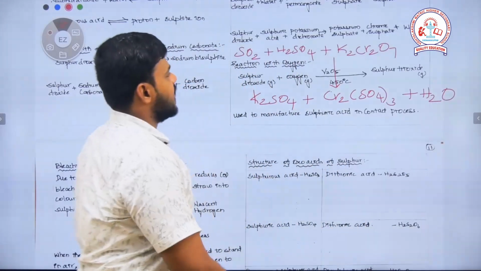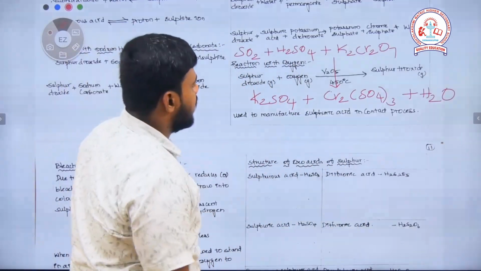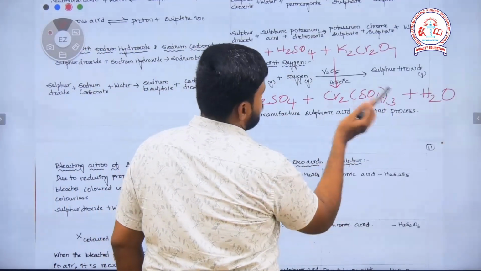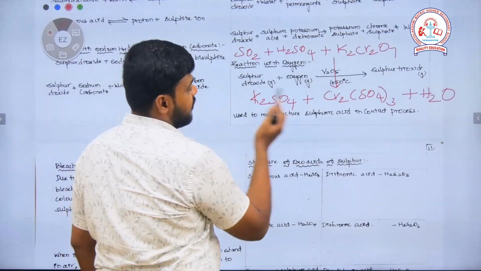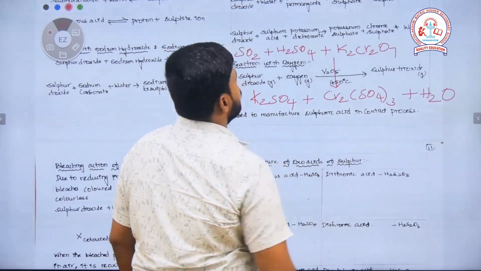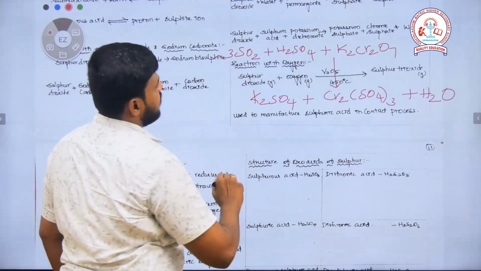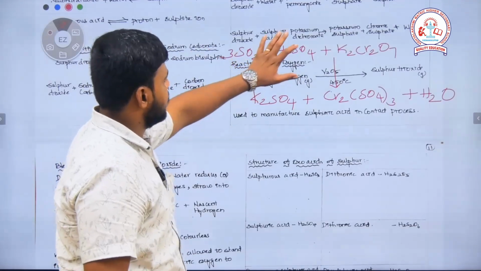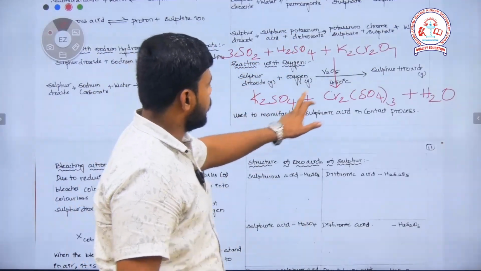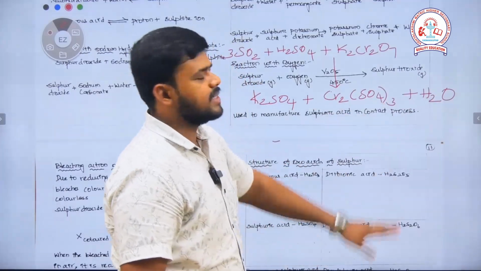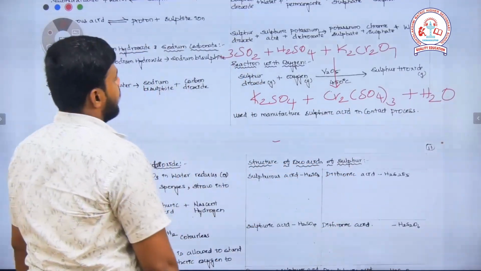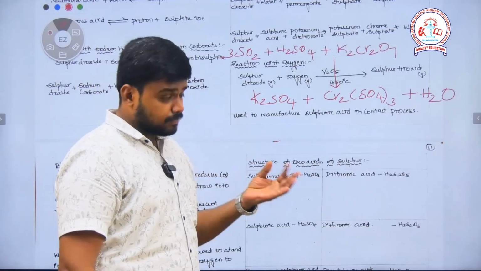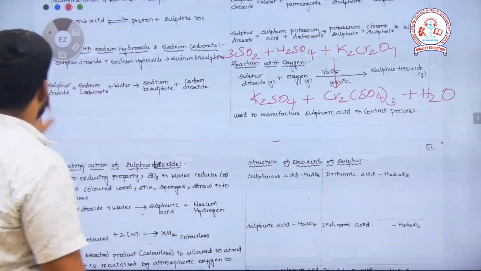So let me check. Potassium 2, 2, chromium 2, okay, fine. Sulfur I need to check. Sulfur, if you look here, 3 plus 1 is 4. I need to check. 4 plus 1, 5. 5 plus 12 is 17. Equation is balanced. Then, this sulfur, it is very clear, is widely used to prepare sulfuric acid. We have seen that. The next,